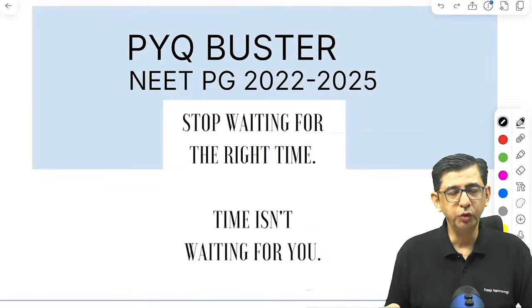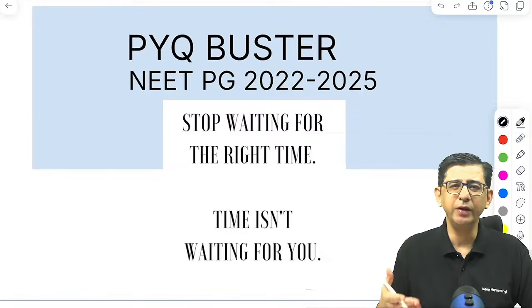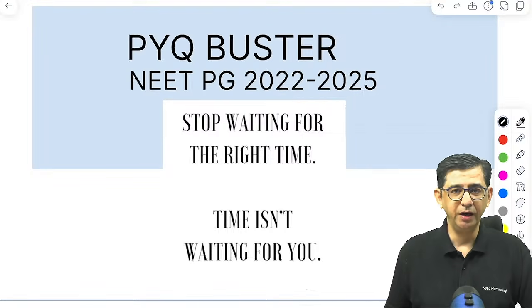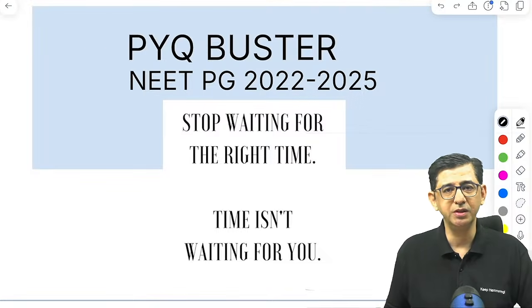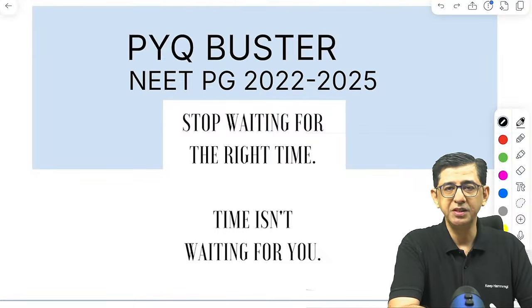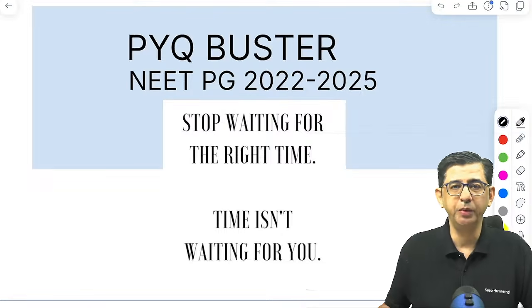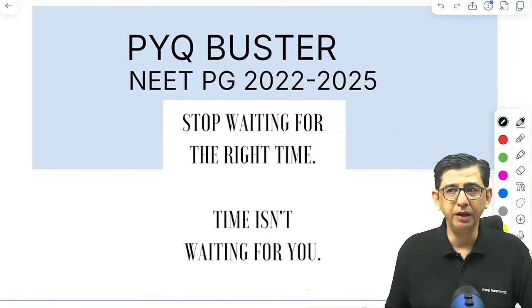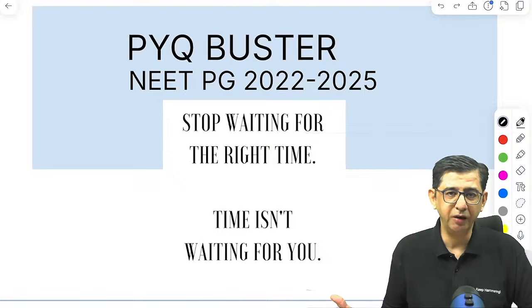I have deliberately made slight modifications in the language of the question. Though initially the stem is still the same, in some of the questions I have deliberately modified the stem so that I can tell you about the permutation combinations that they can be giving to you. So don't get carried away by the fact that "arre yaar, ye question toh maine pehle kara hua hai, toh iska answer yahi hoga", because lots of times these slight modifications in the language and the presentation can also change the final output.